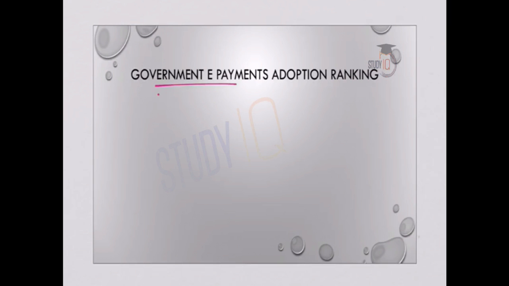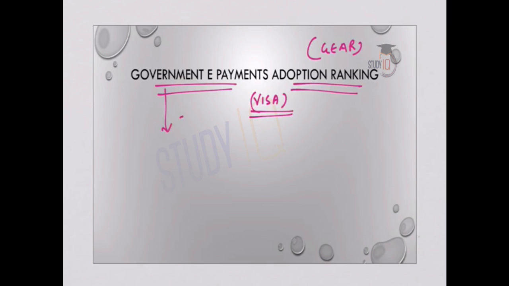Next one is Government e-Payments Adoption Ranking, or GEAR. And this report or study has been released by Visa. It's a global leader in payments technology. And under this report, they rank different governments by quantifying their e-payment capabilities based on various indicators. So 7 parameters are used.